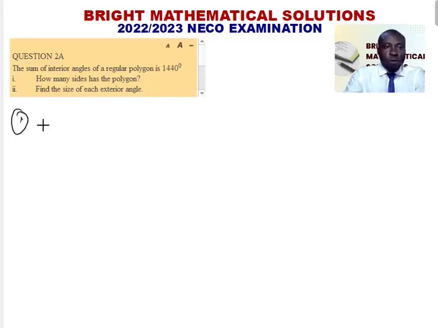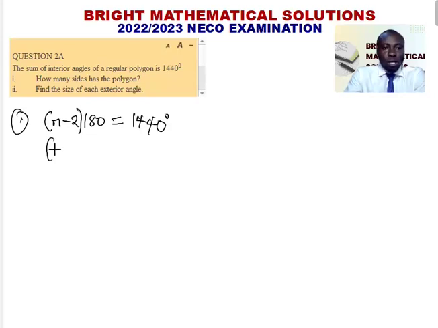Now, for the first question, we were given that the sum of interior angles of the regular polygon is 1440 degrees. And the formula for finding the sum of interior angles reads thus: (n - 2) × 180. This gives us the sum of interior angles, and they said it equals 1440 degrees. So from here, we are to solve for the value of n, which is the number of sides.